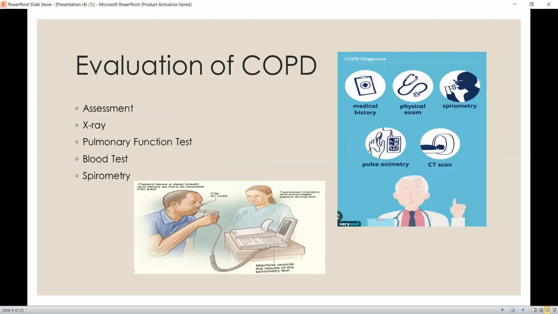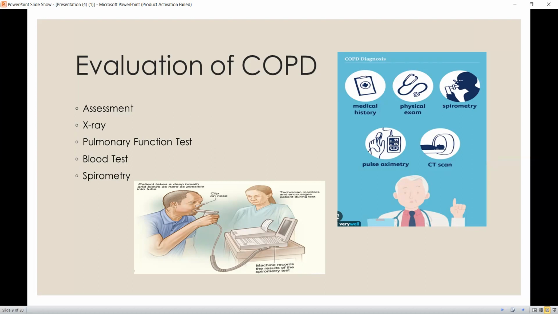Now, the evaluation of COPD. First of all, we assess the patient for risk factors, for exertional breathlessness, for a chronic sputum producing cough, or for seasonal infections such as winter bronchitis. X-ray, which is very helpful in excluding all other diseases of the lung, is also beneficial in diagnosing COPD. The pulmonary function test is helpful in diagnosing and assessing the severity of COPD.